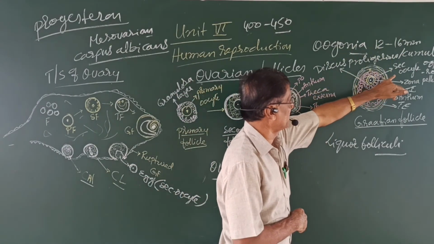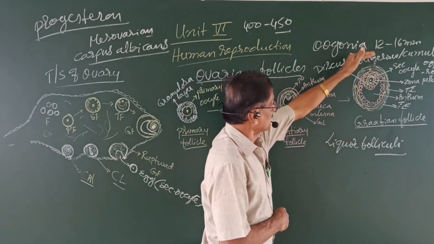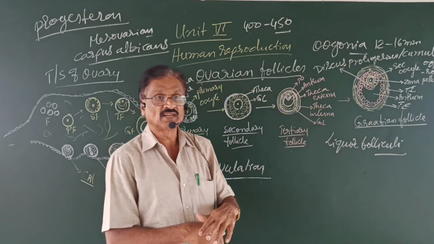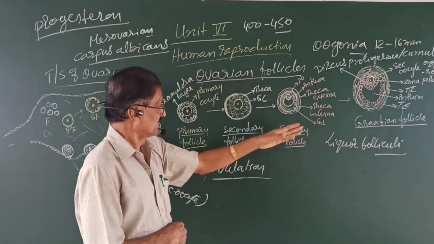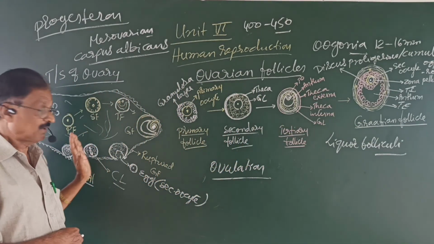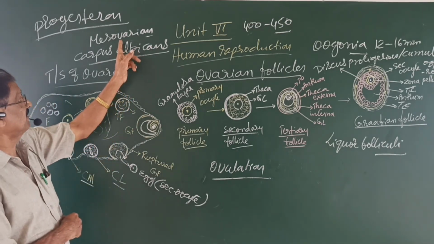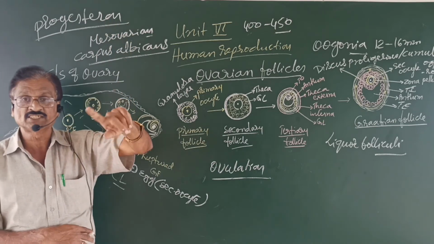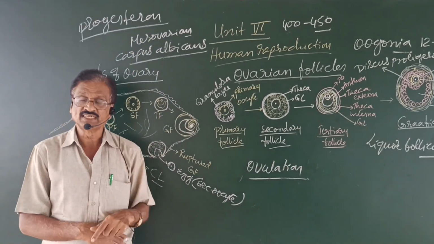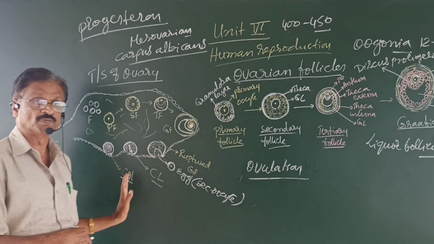A secondary oocyte is formed, and that forms the zona pellucida. Later on, the egg is released from the Graafian follicle, that is called ovulation. The ruptured follicle becomes the corpus luteum. This corpus luteum acts as an endocrine gland secreting a hormone by name progesterone, which maintains pregnancy. If the egg is not fertilized, then the corpus luteum degenerates as corpus albicans.